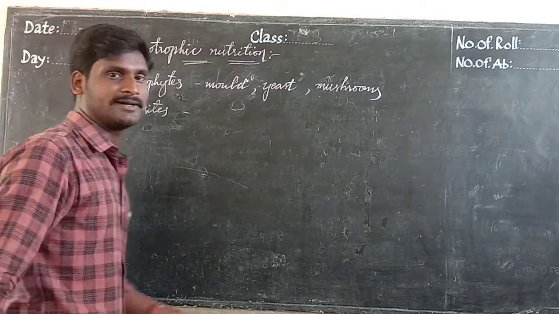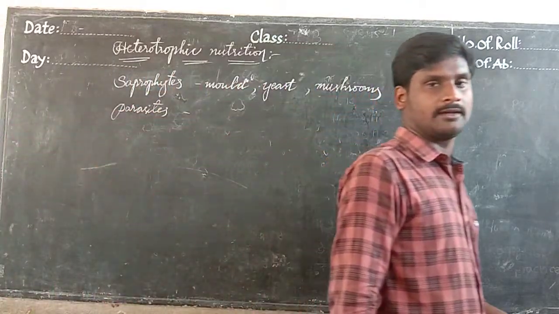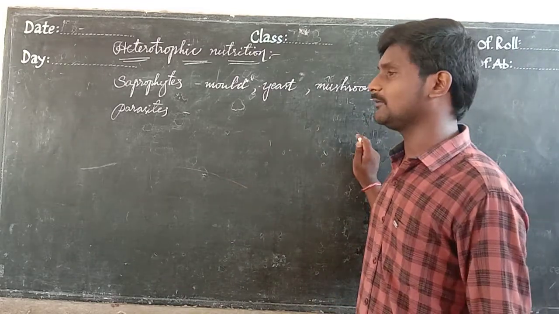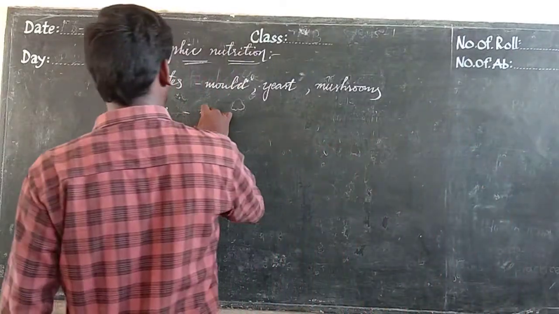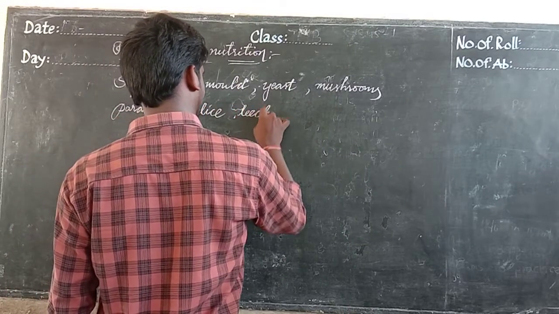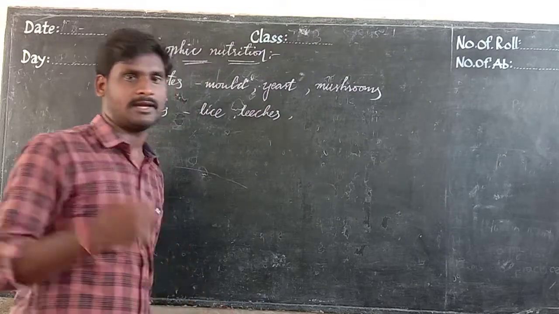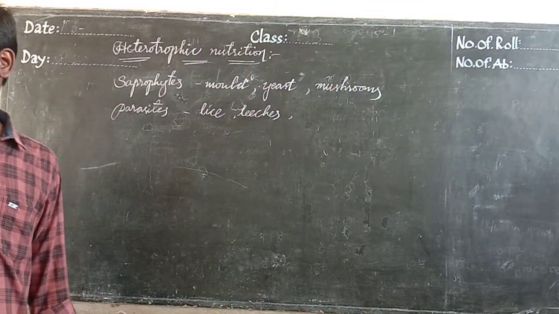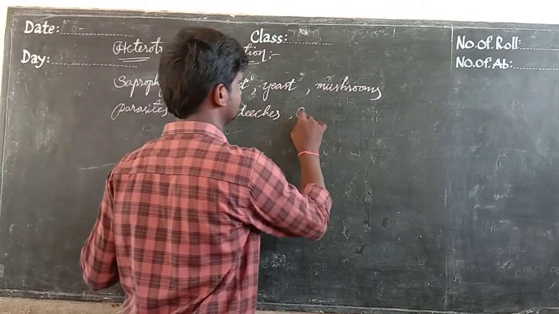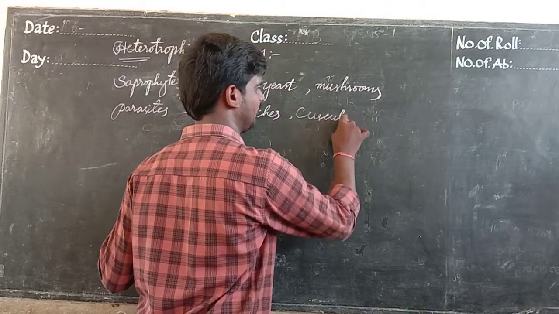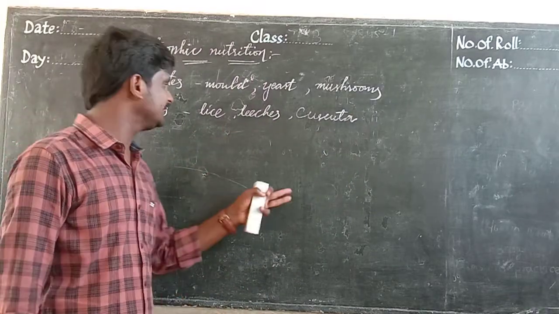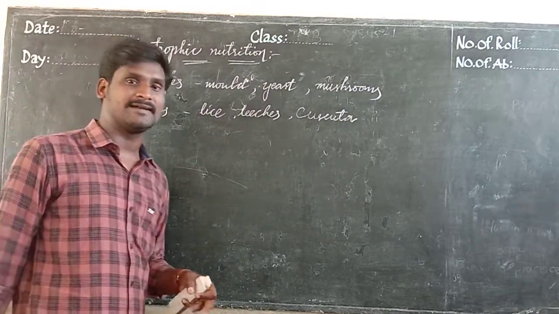Okay, next about parasites. Parasitic nutrition. Examples of parasitic nutrition are lice, leeches, and cuscuta, which is a type of plant. Lice, leeches, cuscuta: these are examples of parasitic nutrition.